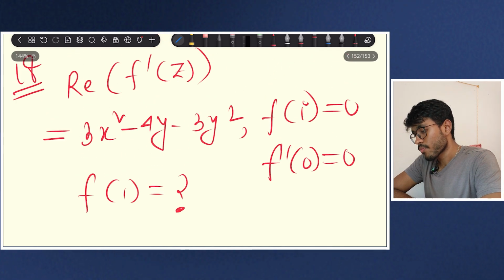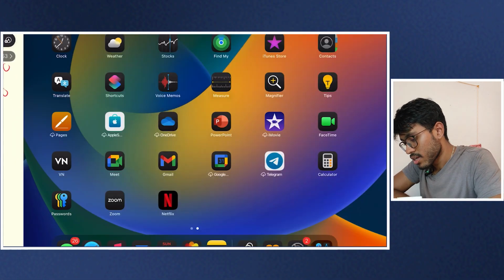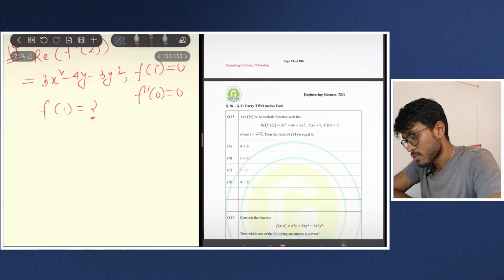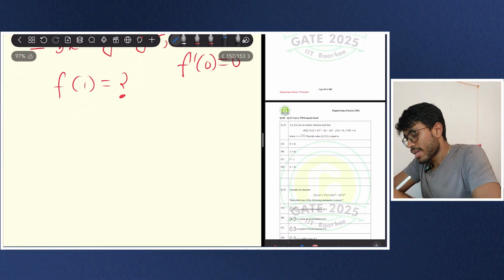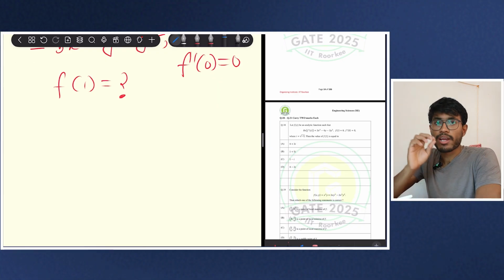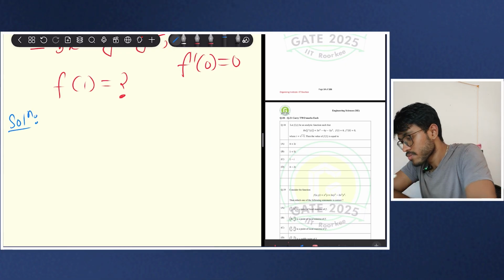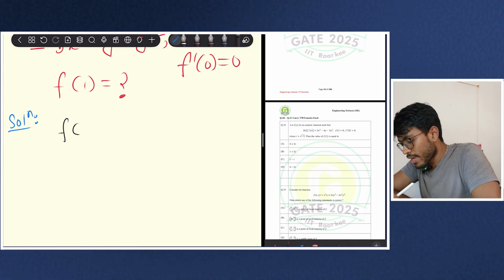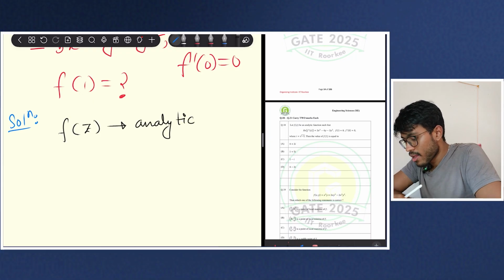So here one thing is given, that f is analytic, and this is the key, this is the pivot point from which you have to solve this. So the solution. You see, f(z) is analytic. That means my f dash z will also be analytic.